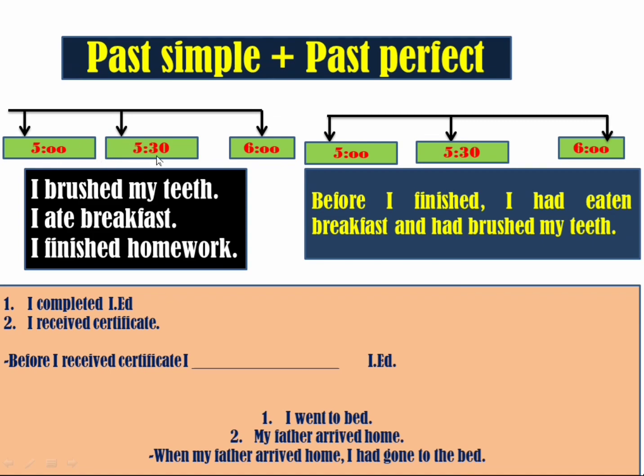5 a.m., 5:30 a.m. and 6 a.m. Another example here: 5, 5:30 and 6 a.m. Here the timeline is given. We can explain it. Here are 3 sentences: I brushed my teeth. Okay, I ate breakfast. I finished homework. We use simple past tense.